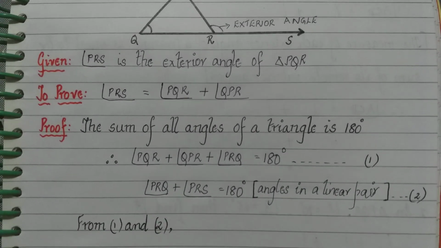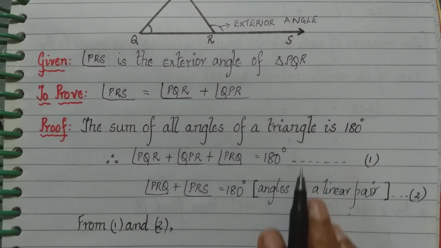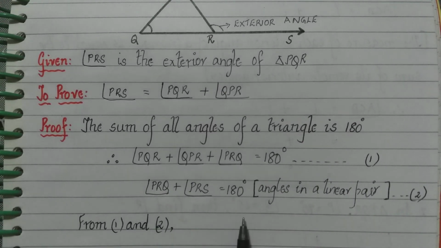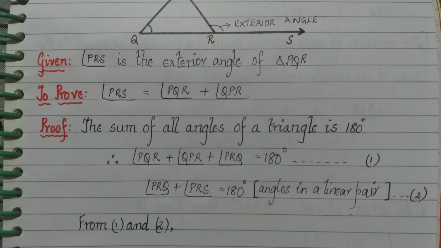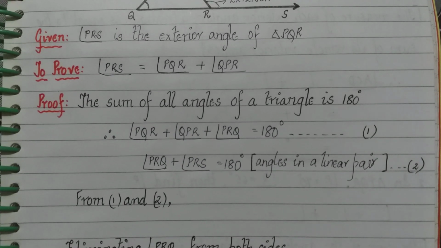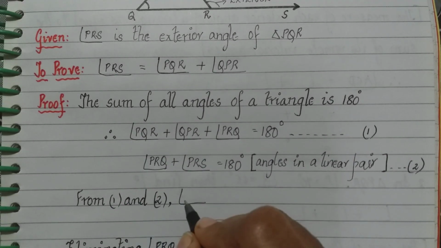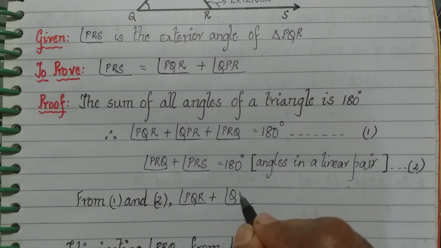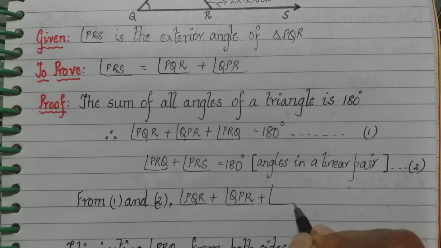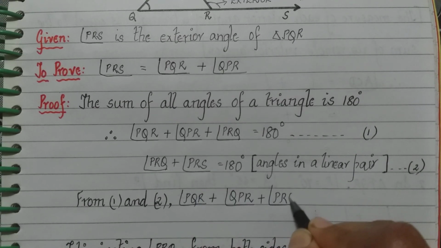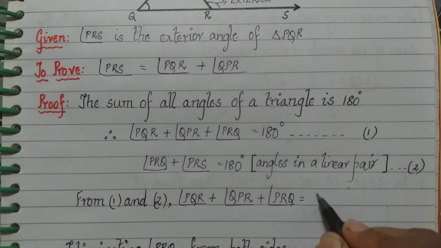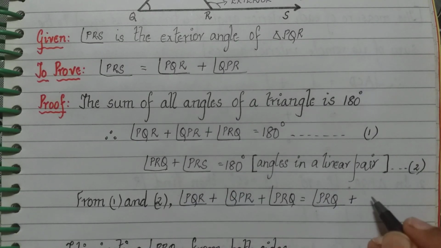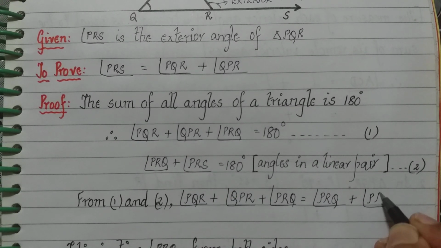Therefore, now what can we say from 1 and 2? This sum is equal to 180 degrees. This sum is also equal to 180 degrees. So, can I say both the left hand sides are equal to each other? So, from 1 and 2, I can say angle PQR plus angle QPR plus angle PRQ is equal to angle PRQ plus angle PRS.